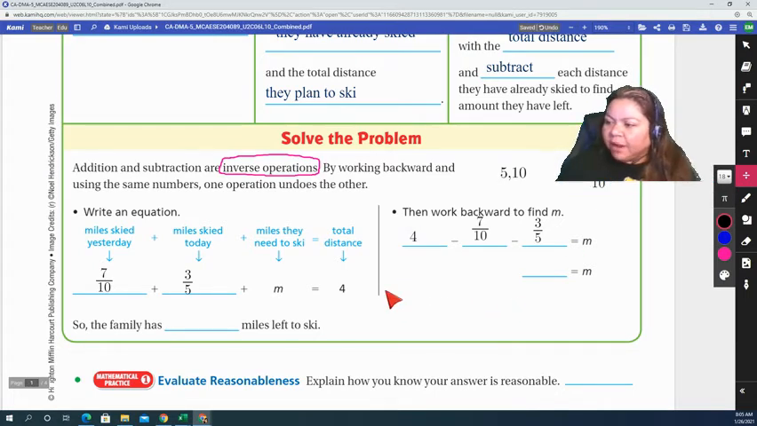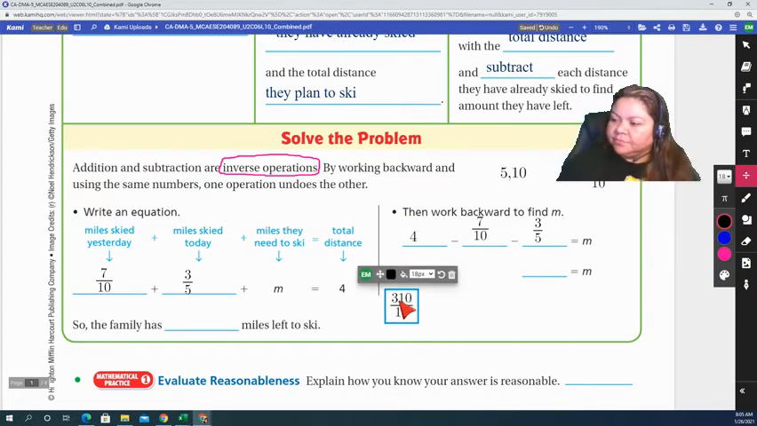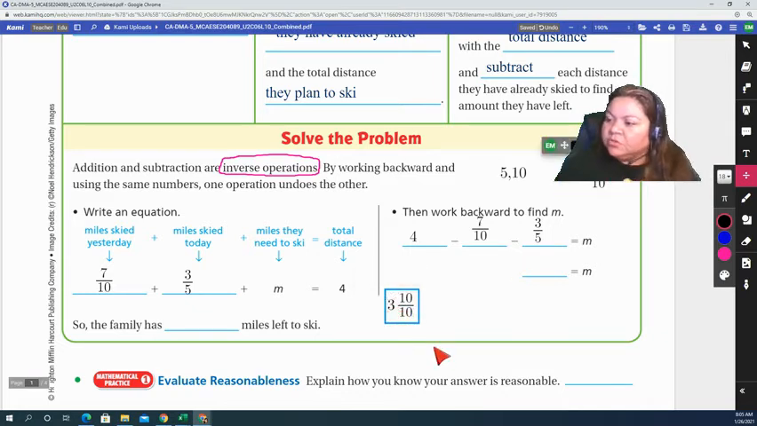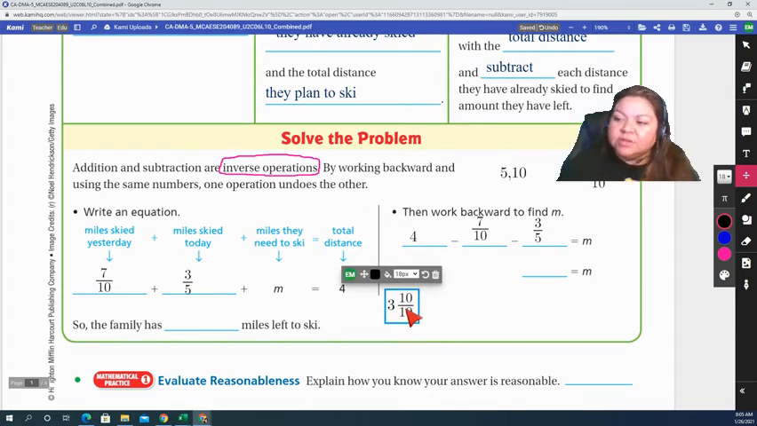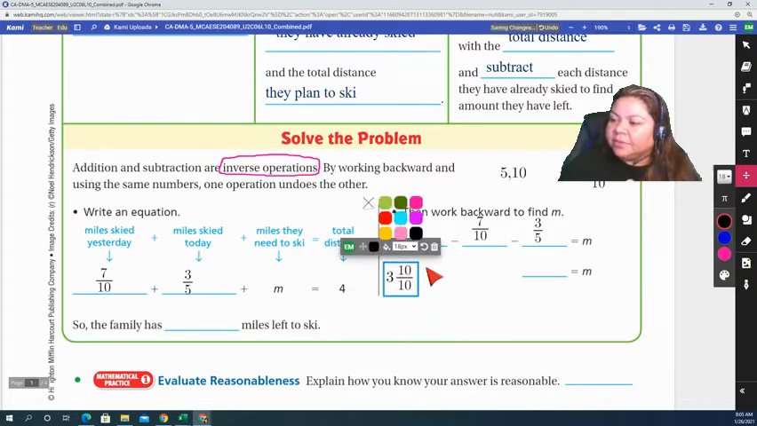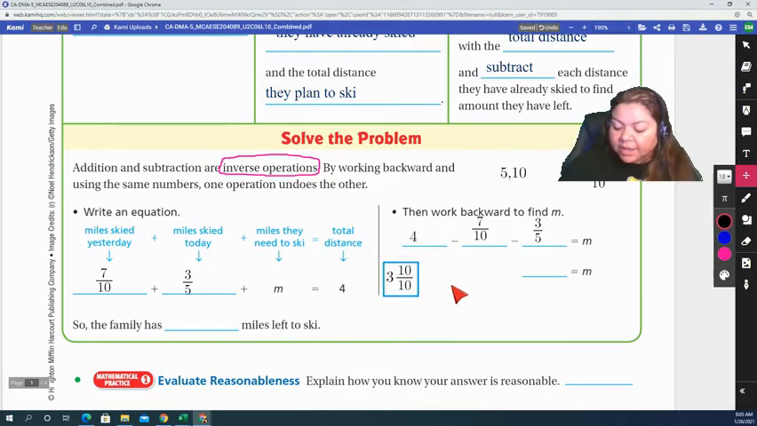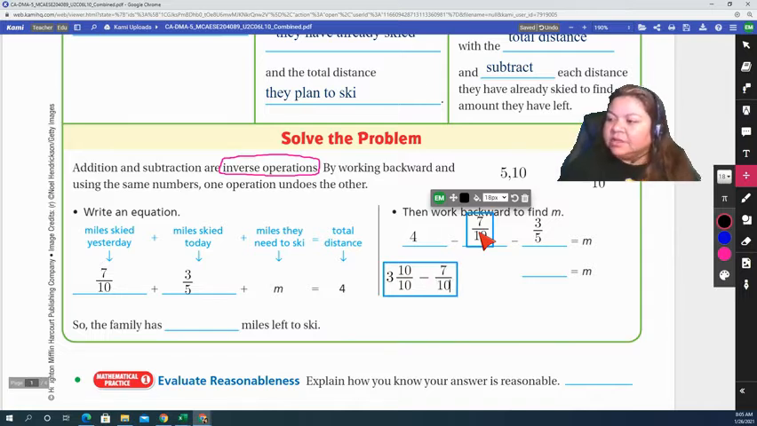So my 4 I will rewrite as 3 and 10 over 10. So 3 and 10 over 10 is the same as 4 because I have a 3 whole number and 10 over 10 is equal to 1. So 3 plus 1 is 4. That's why it's the same thing. And we're going to subtract 7/10, which already has a 10 in its denominator.